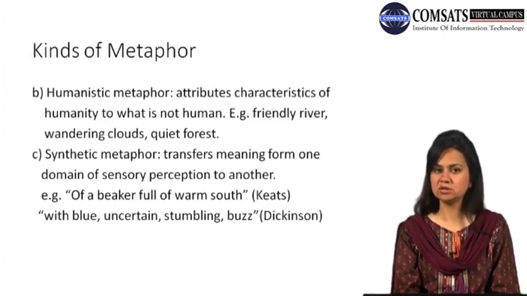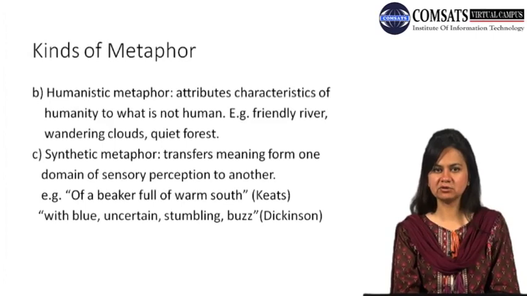Now here the last two words, warm south, are concrete things or something that you can observe, but they are synthesized, they are combined. For example, warmth is what you feel, as you can experience it as a feeling, and south is the physical location or place.